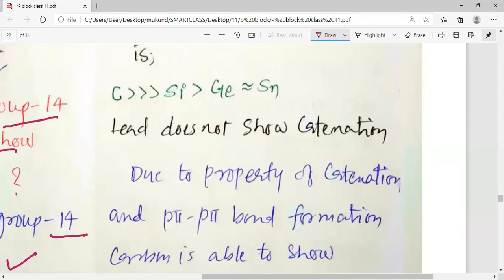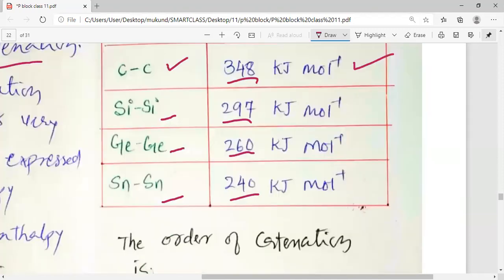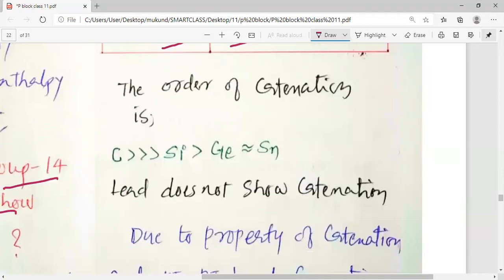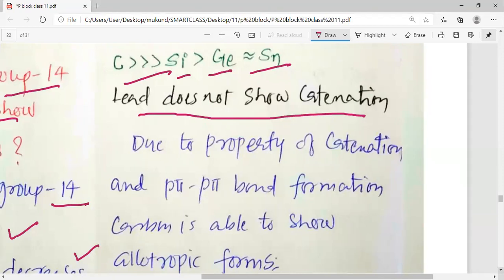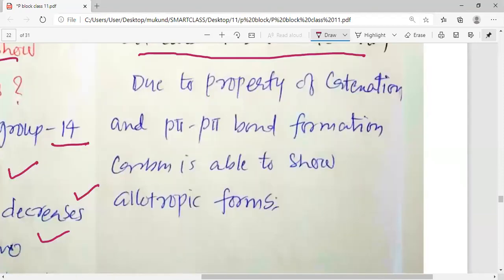The order of catenation property, my dear students, decreases. You can see that carbon has very high catenation property than germanium, and germanium and tin have almost the same or similar kind of catenation properties. Lead does not show catenation because it is a metal, and catenation is not a characteristic of metals.